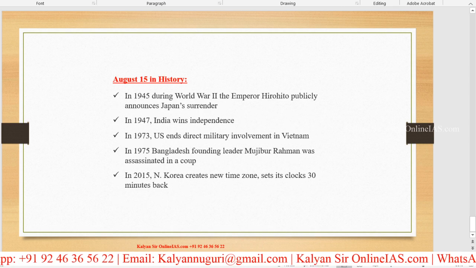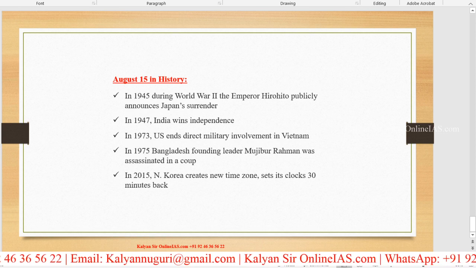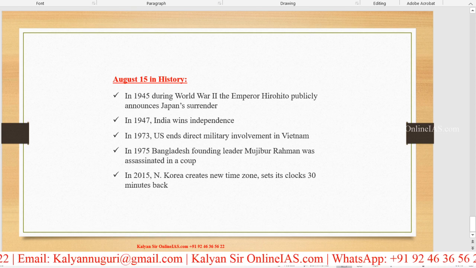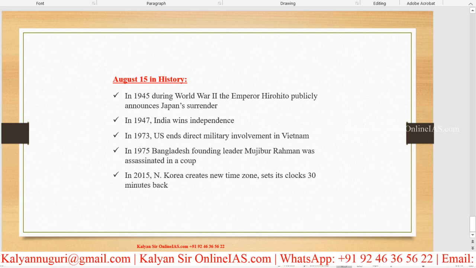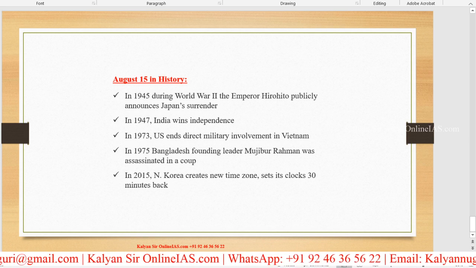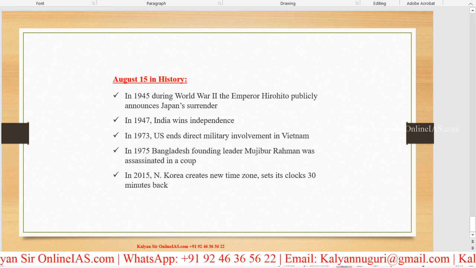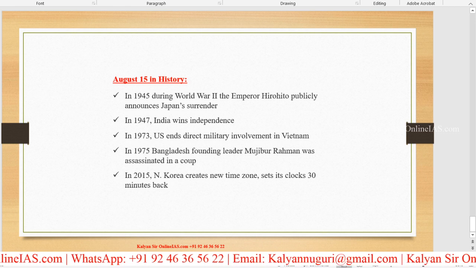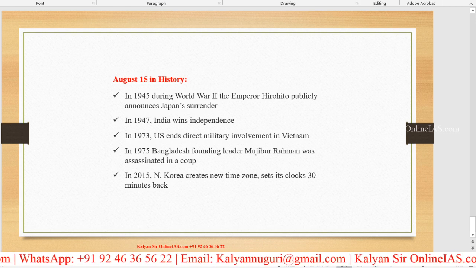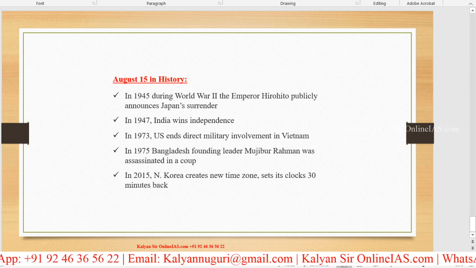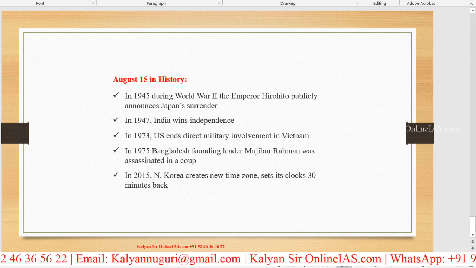Look at this. What happened in history on August 15th? In the year 1945, during World War II, Emperor Hirohito publicly announced Japan's surrender. Very recently we discussed Little Boy and Fat Man, right?